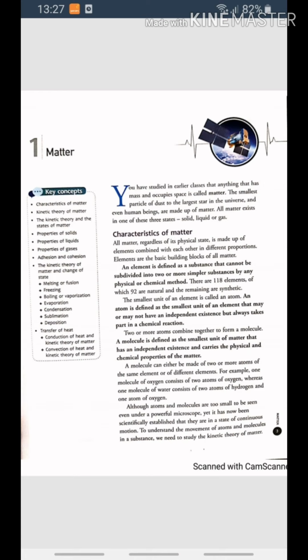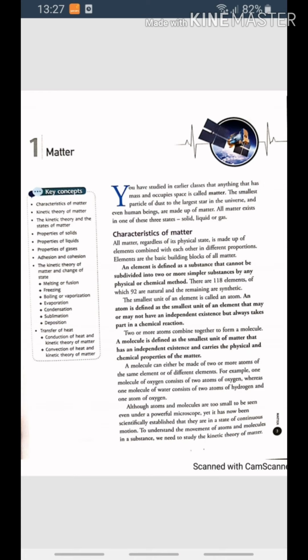An atom is defined as the smallest unit of an element that may or may not have an independent existence, but always takes part in chemical reactions. Two or more atoms combine together to form a molecule. A molecule is defined as the smallest unit of matter that has an independent existence and carries the physical and chemical properties of the matter.